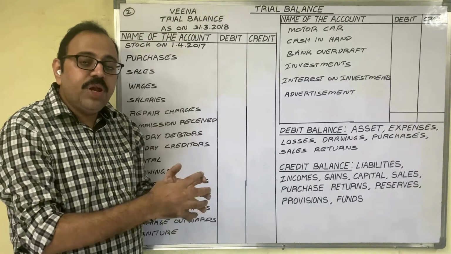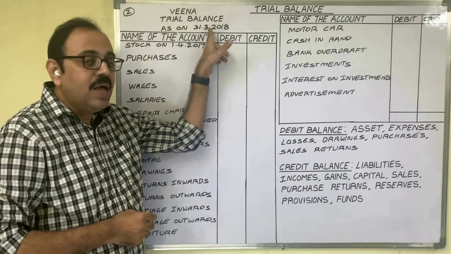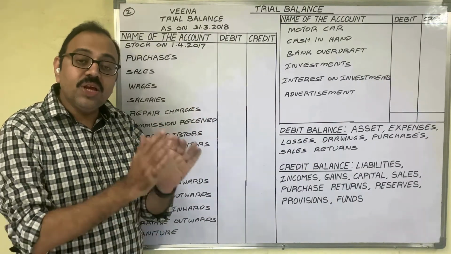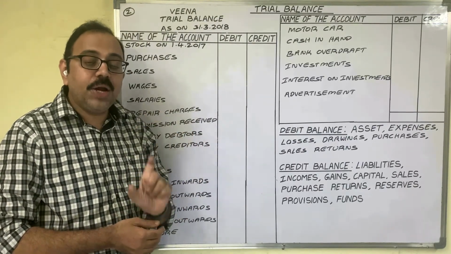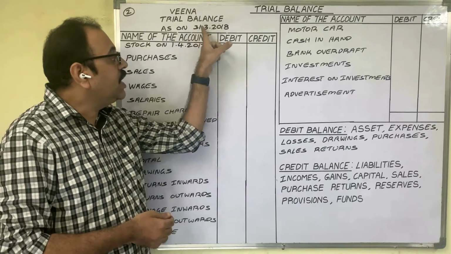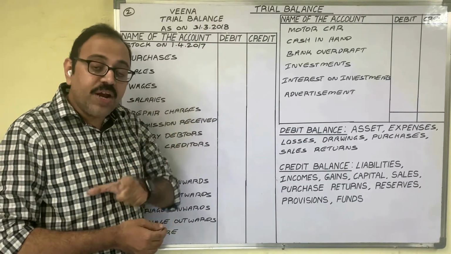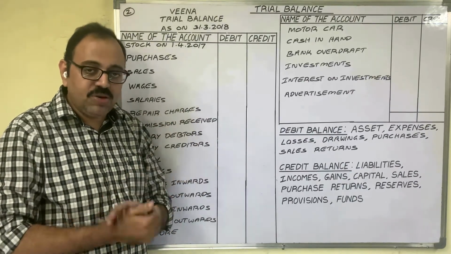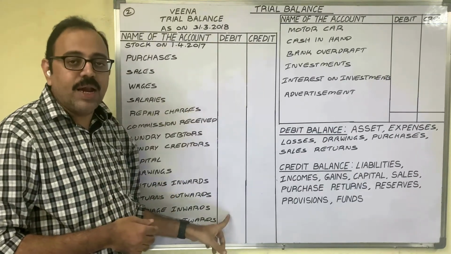Thus, from February, balances we carry forward to March, and the March account closing balances are given in the question. So all these amounts are the balance carried down figures as on 31st March 2018, which are available in different accounts of the ledger book. These balances are given in the question.